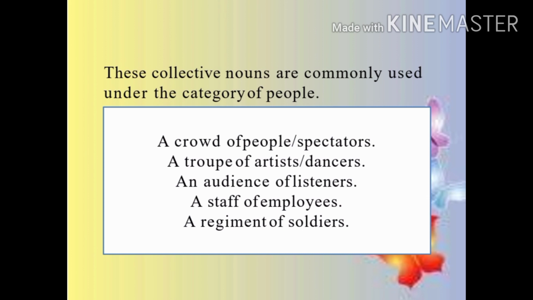Now here is also the list of the collective nouns that are commonly used for people. A crowd of people or spectators. Spectators means here the persons who are watching live matches, especially sports. A troupe of artists or dancers, an audience of listeners, a staff of employees, or a regiment of soldiers. So these are a collection of a particular thing or a group known as. So I hope it's clear to you all. Let's move to the other one.